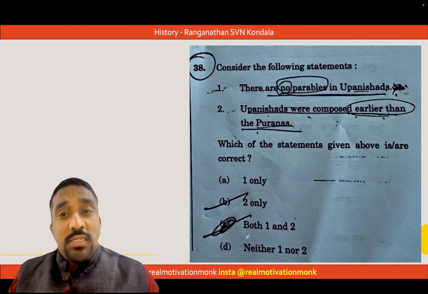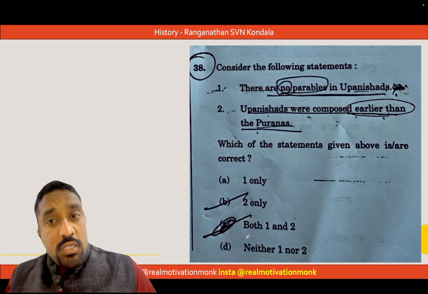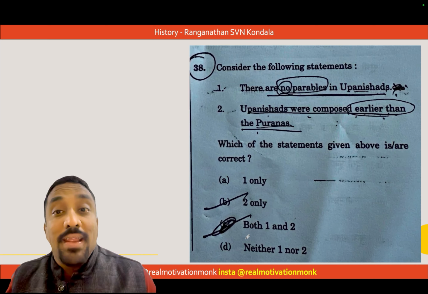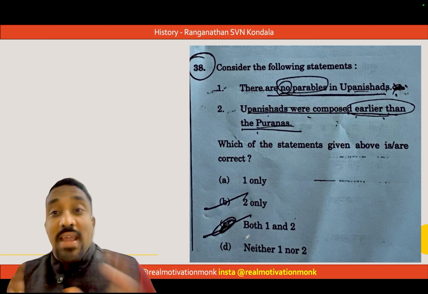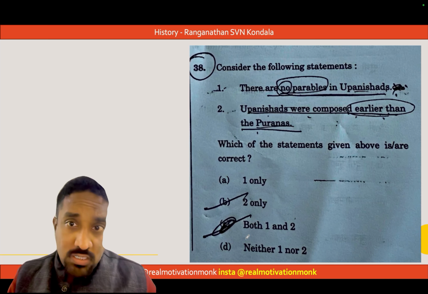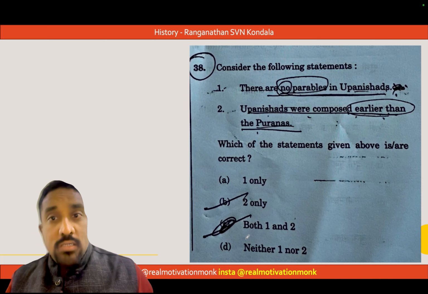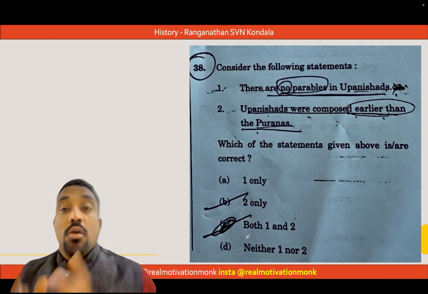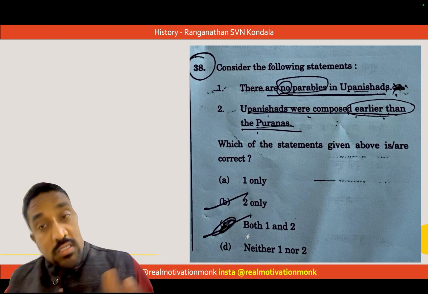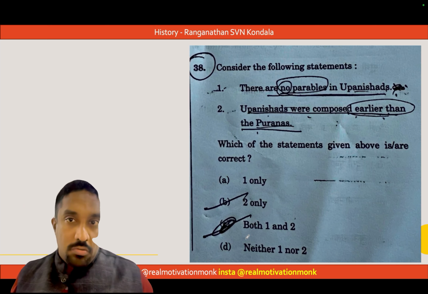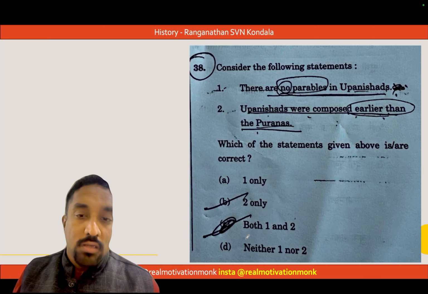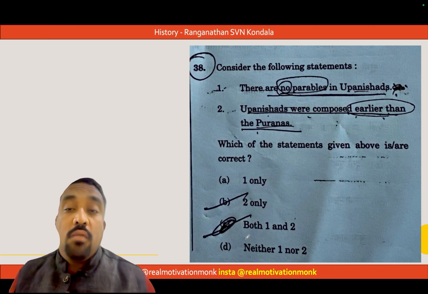Consider the following statements. There are no parables in Upanishads. Now, parable basically is a complicated word for you. Parable means didactic discussions, or dialogue type discussions. Now, there are no parables in Upanishads. Upanishads were composed earlier than Puranas. Among the Upanishads, Kena Upanishad is a didactic book. So, yes, there are parables in Upanishads. So, option 1 is incorrect. So, the only option available is option 2.